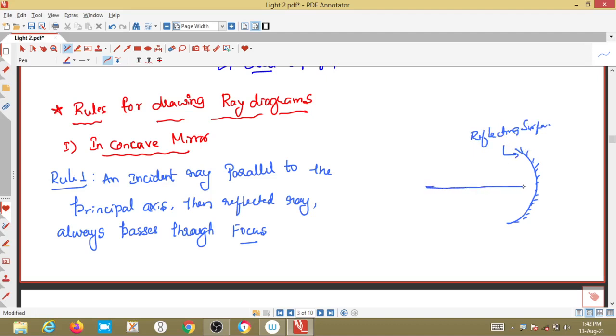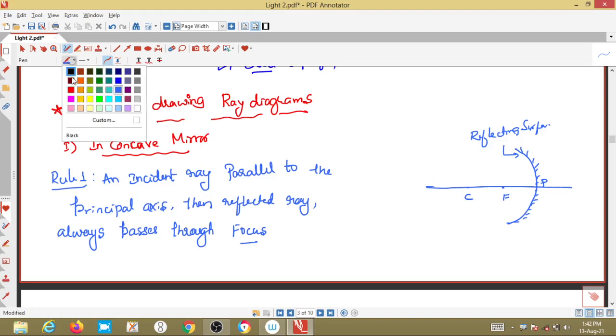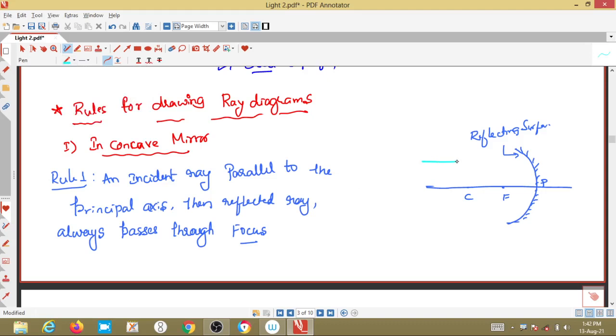Here will be the principal axis, this is the point P, the pole, this is the radius of curvature, this is the principal focus. If a ray parallel to the principal axis falls on this mirror, how will it get reflected?